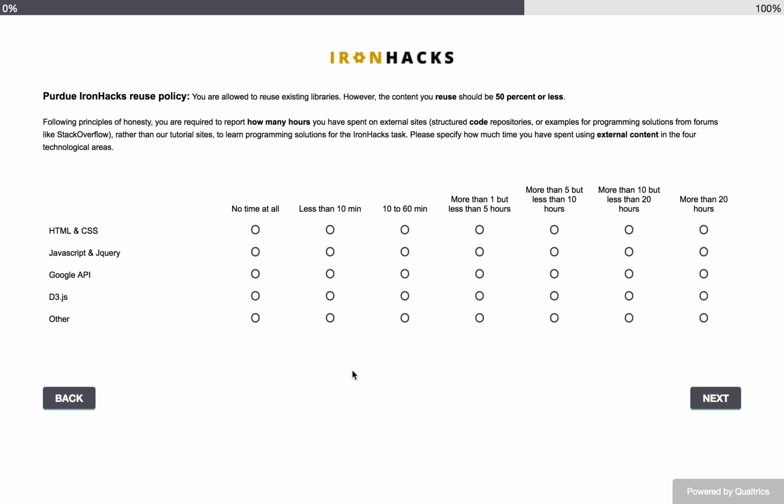Now we are asking you to tell us how much time you spent learning or getting code from external sources. Remember that our reuse policy allows you to use code from external sources, but at least 50% of your application must be yours. Like, you need to code that on your own. So please select the proper option for each category.